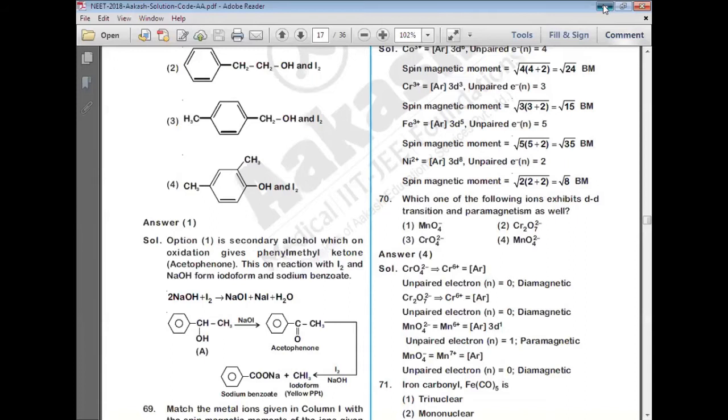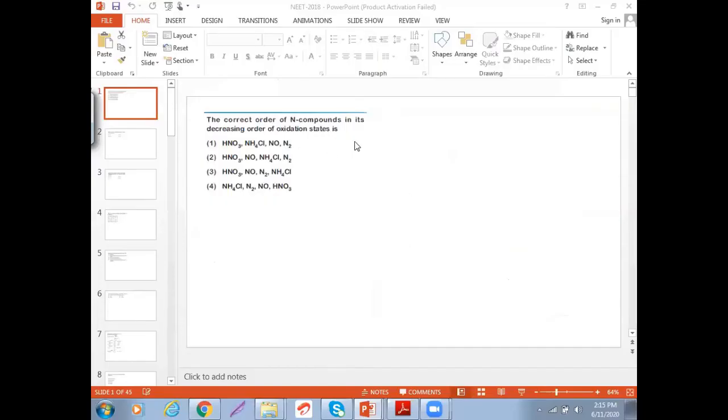Okay, 1 minute. 2018. Right. Now see the first question. Read this question, Kavya. The correct order of nitrogen compounds in decreasing order of oxidation states.